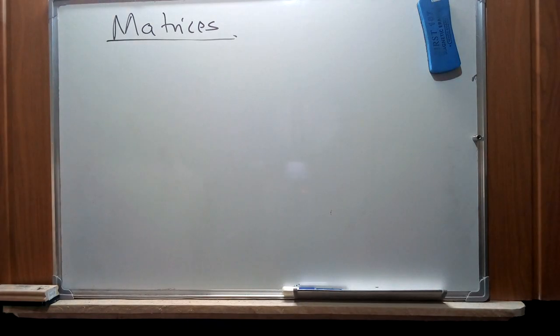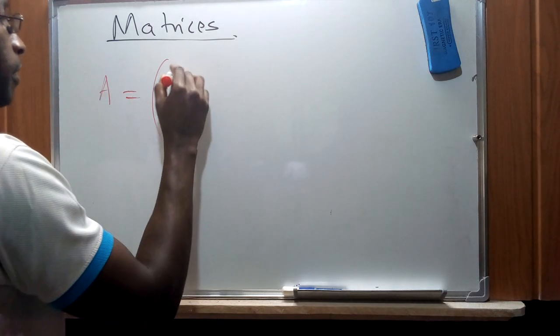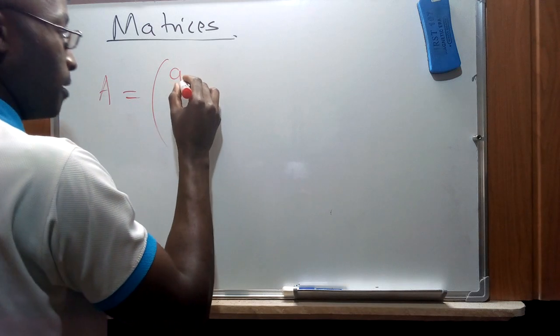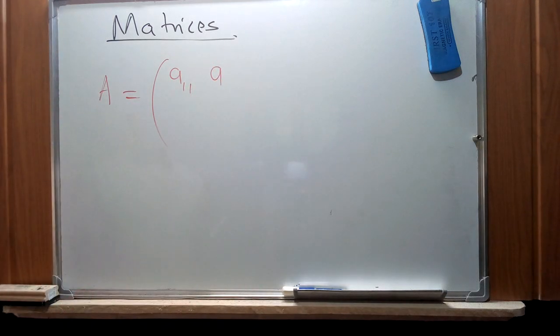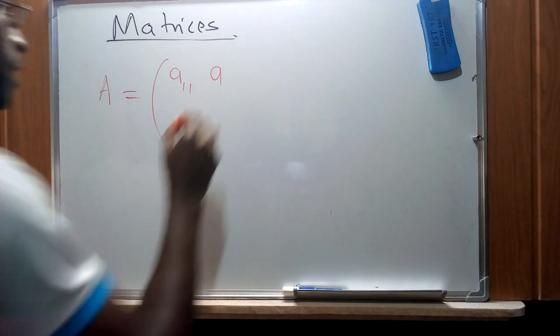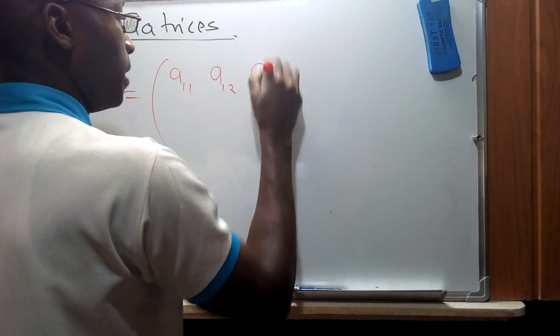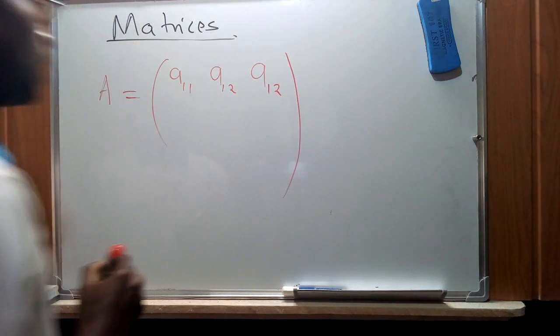Suppose we define A as a matrix that is made up of element A all through, then we can demonstrate the rows and the columns, saying that this is the first row and the first column. Then element 2 will make up the first row and the second column, and element 3 will make up the first row and the third column.